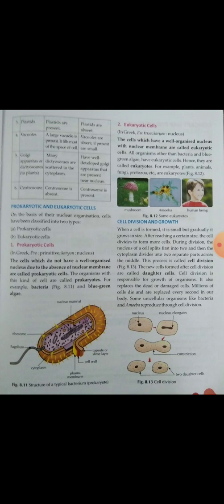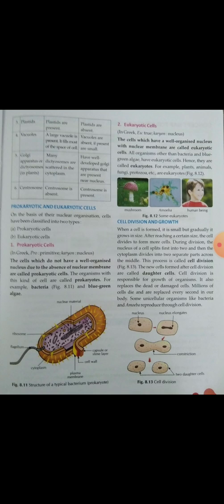Okay, now next, Golgi apparatus. In the plant cell, many dictyosomes are scattered in the cytoplasm. Dictyosomes means Golgi apparatus. The parts of the Golgi apparatus are tube-type structures, and these tubes are known as dictyosomes. The animal cell has a well developed Golgi apparatus that is present near the nucleus.